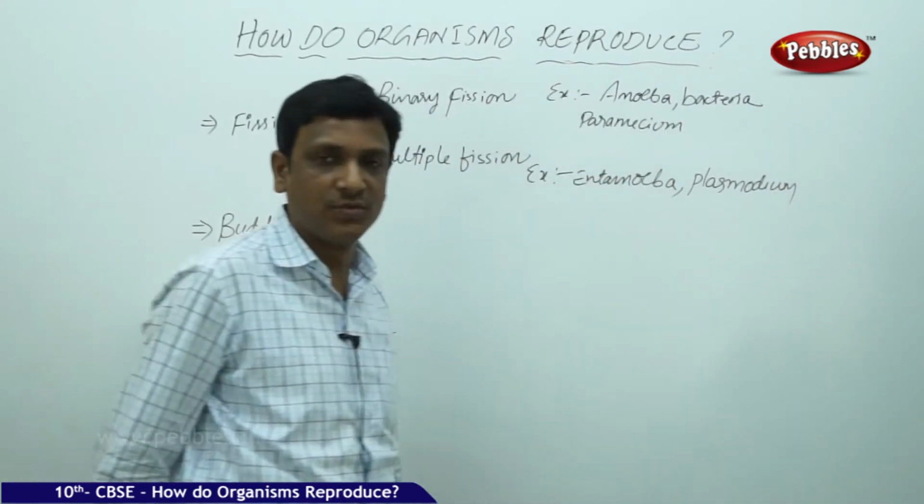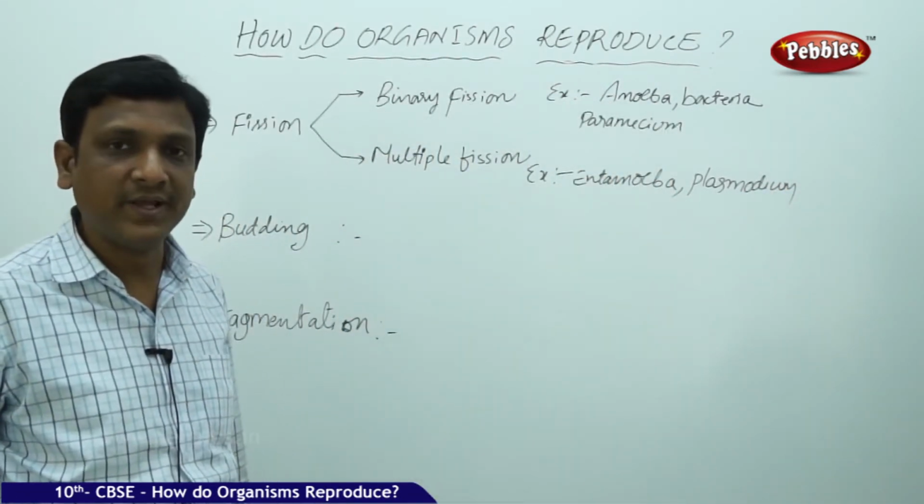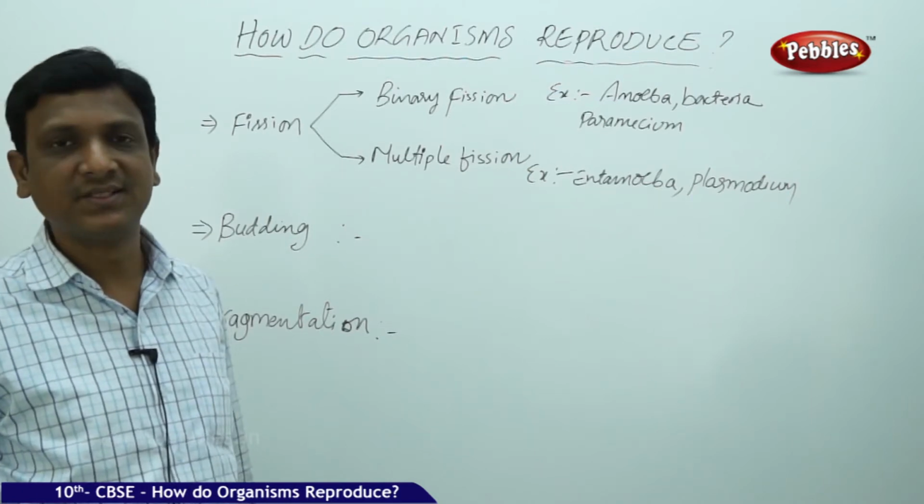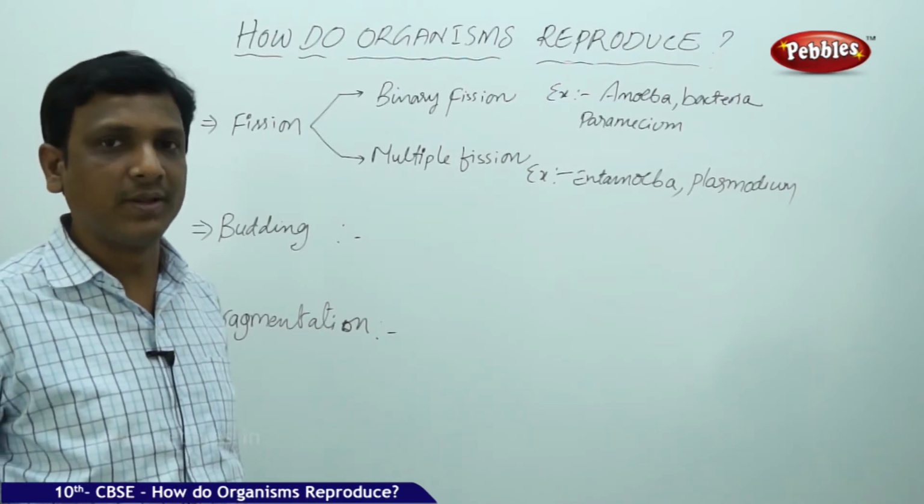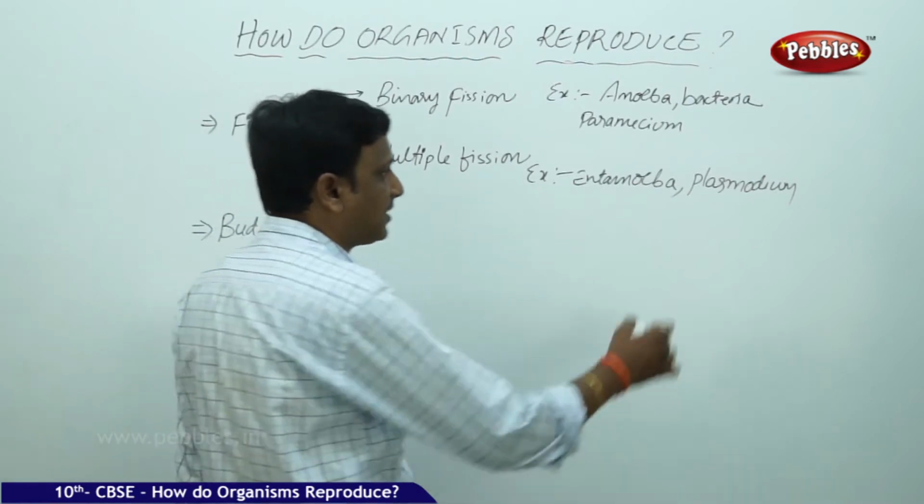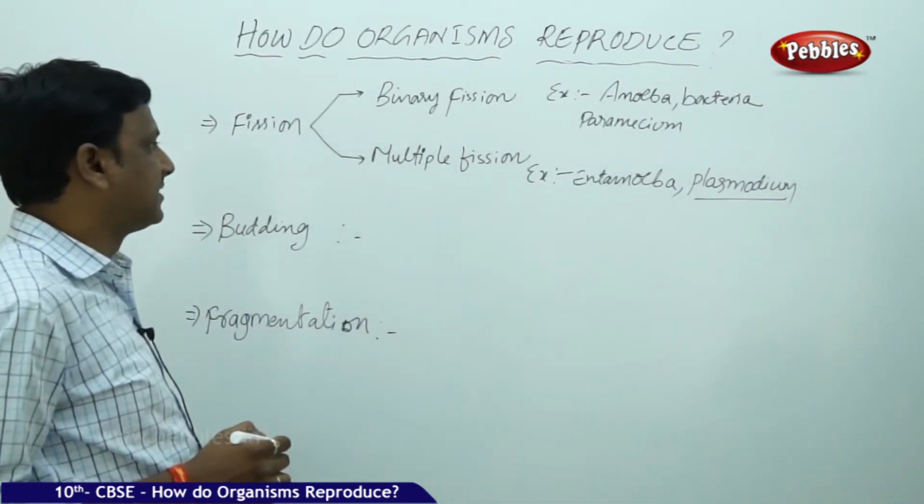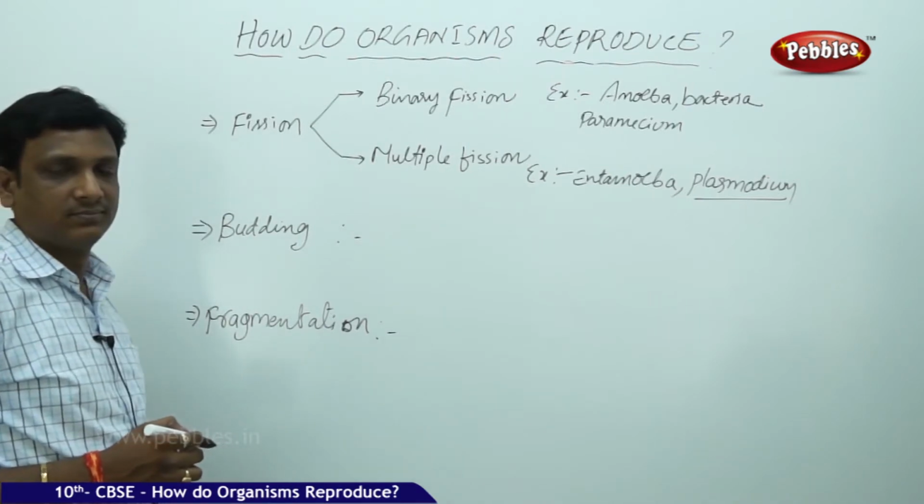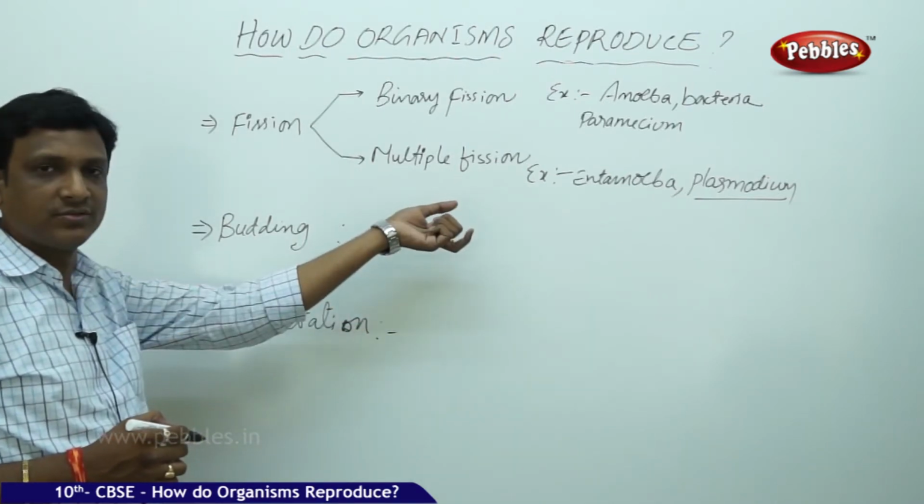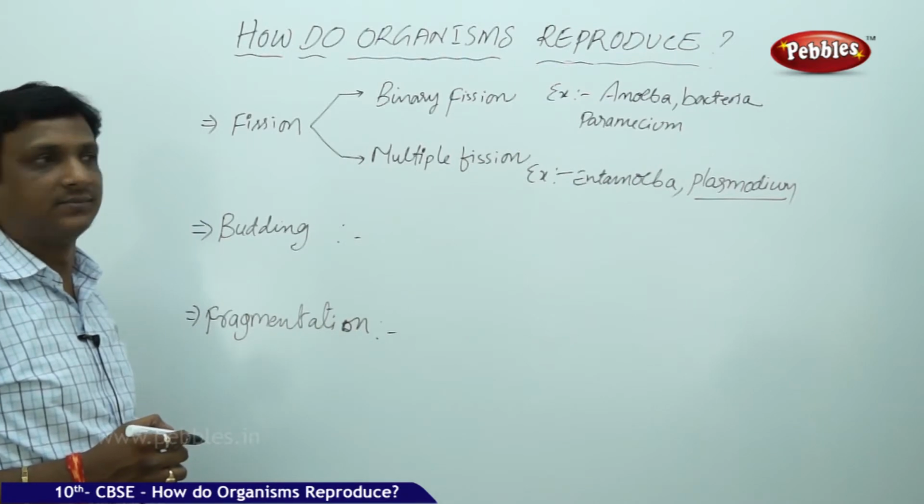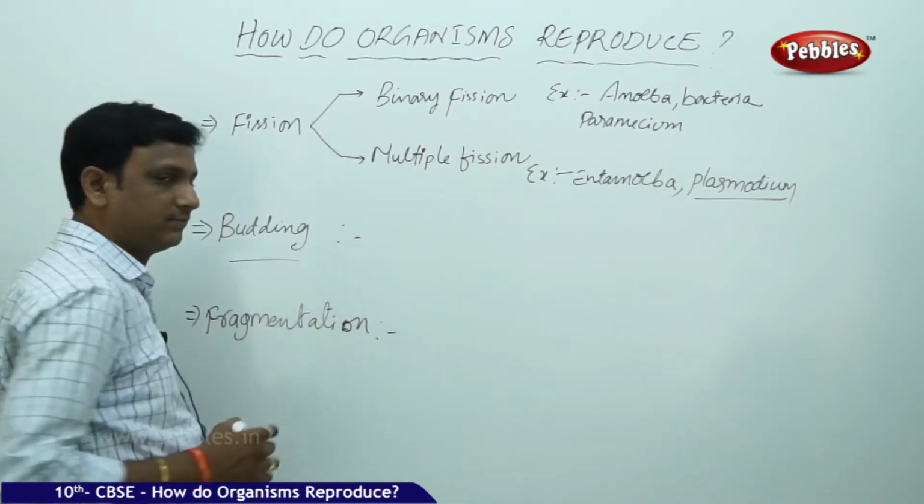Plasmodium is also a protozoan. Plasmodium causes malaria in human beings. This plasmodium also reproduces by the multiple fission method. So these are the examples of multiple fission. These are the modes of reproduction in single celled organisms. Now let us see budding.